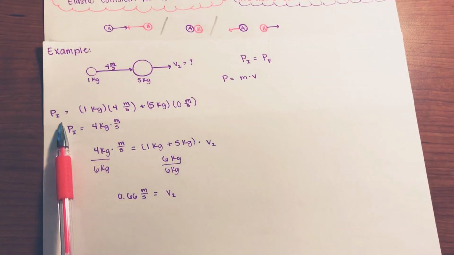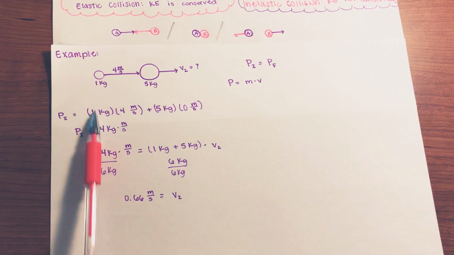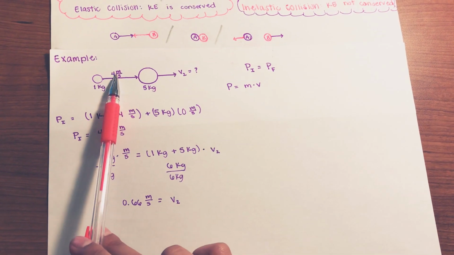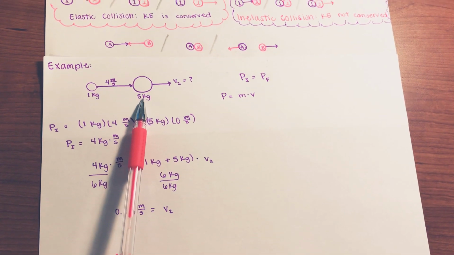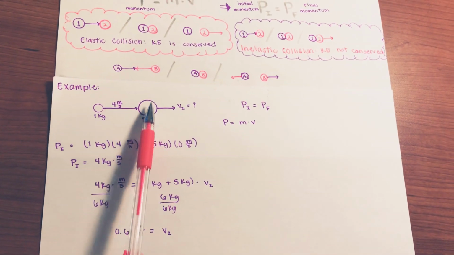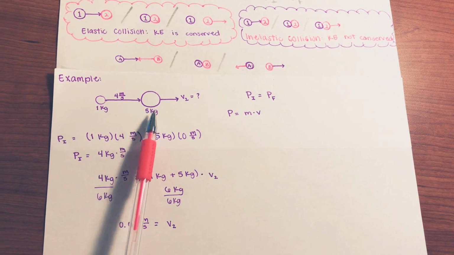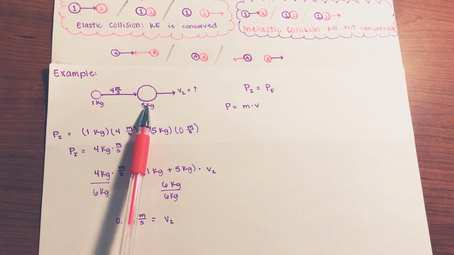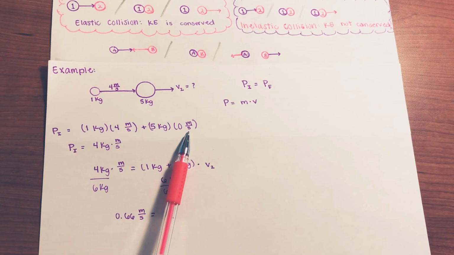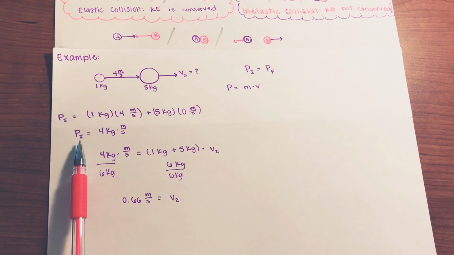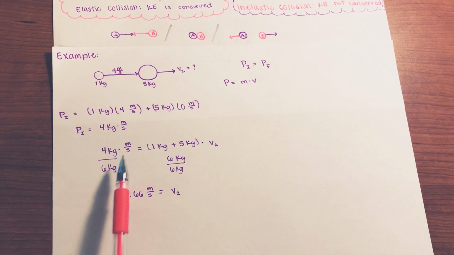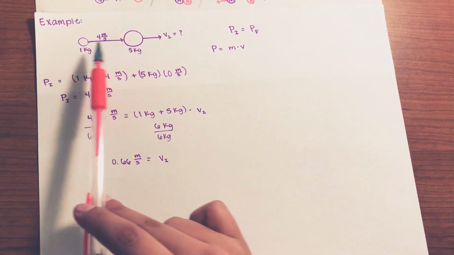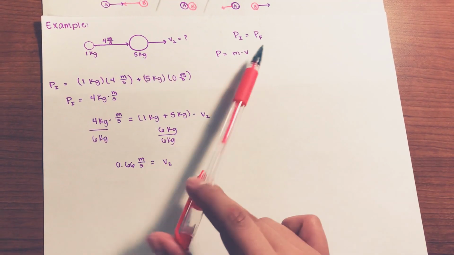So to get initial momentum, we are going to do mass of the first one times the velocity of the first ball. We're going to add that to the 5 kilograms of the ball, and then because ball B, we'll call it, started at rest, it had 0 velocity. Therefore, the initial momentum equals 4 kilogram meters per second.